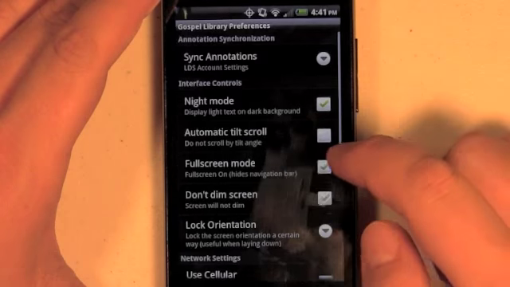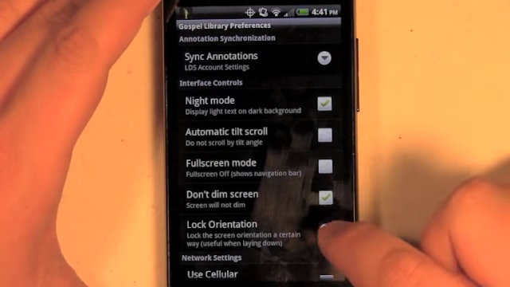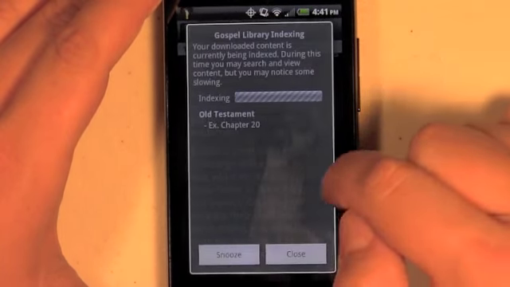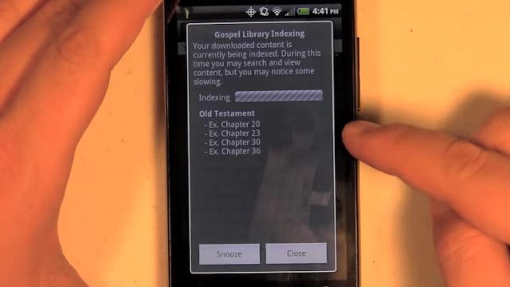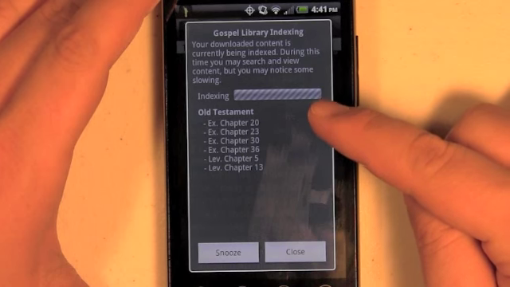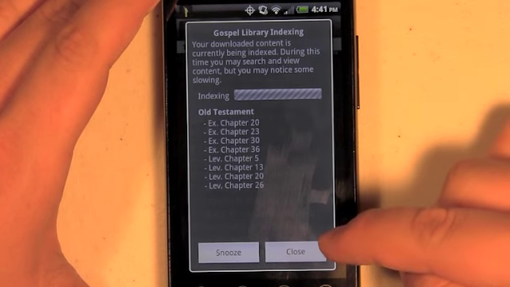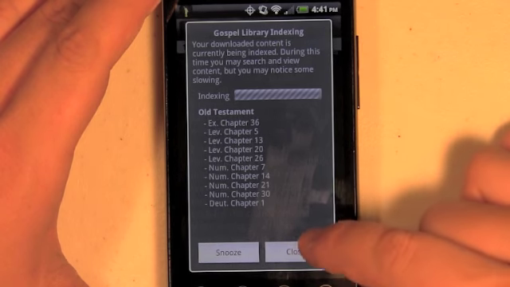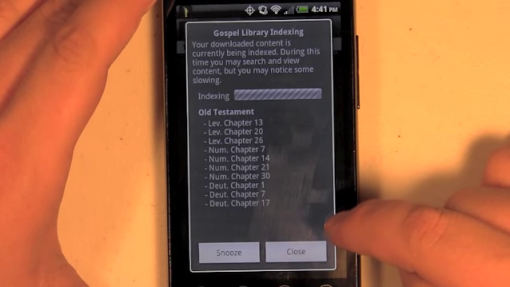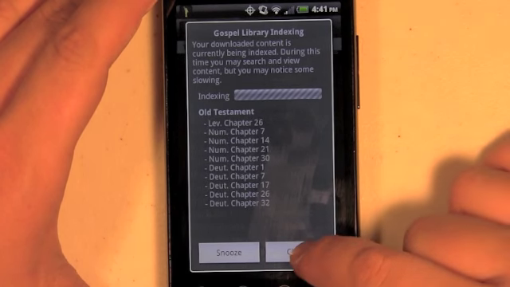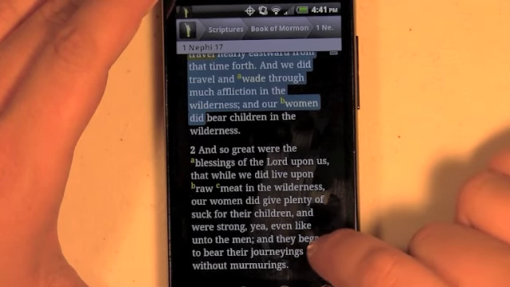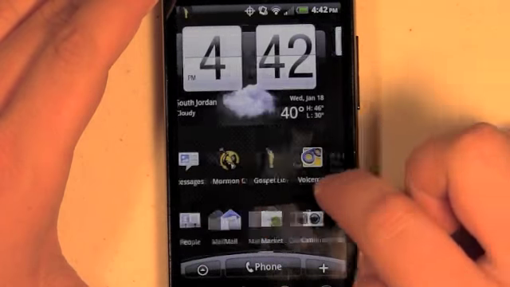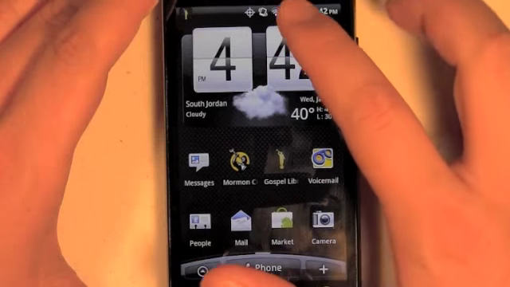Let's remove the full screen mode again because that hides our notification. We'll see that we have a notification showing us what's being indexed. We added additional details in this version that will show you specifically which chapters are being indexed so you can watch how it's happening. We've also made this so it's far less intrusive on your phone. You should be able to perform other activities and go into even other applications, and it shouldn't impede the performance of your phone while this happens now.